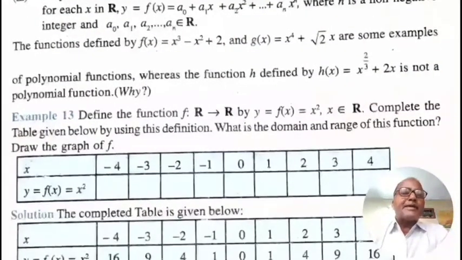Whereas the function h defined by h(x) = x^(2/3) + 2x is not a polynomial function because here the exponent of x is a rational number.